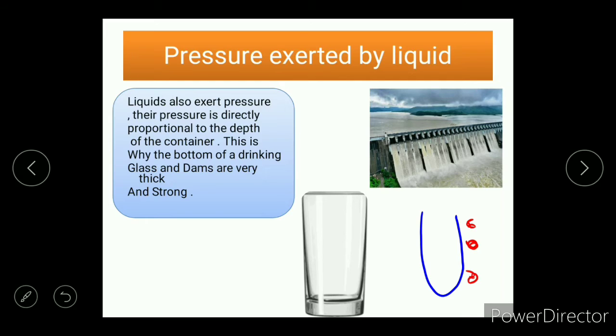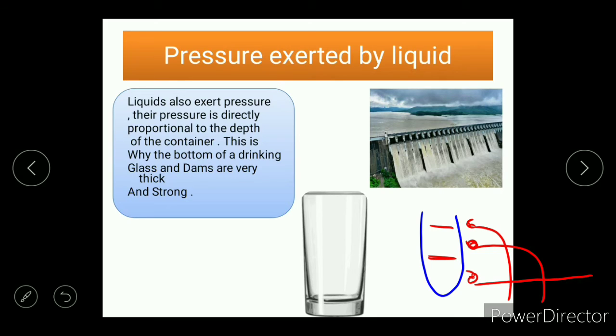After making the 3 holes, you open the cap of the bottle. The first jet will go like this, the second jet like this, and the third jet like this. This is because the pressure is exerted most at the bottom and least at the top surface of the liquid. The pressure is moderate in the middle area of the liquid.